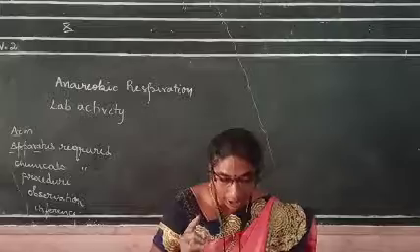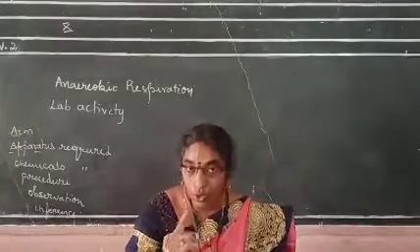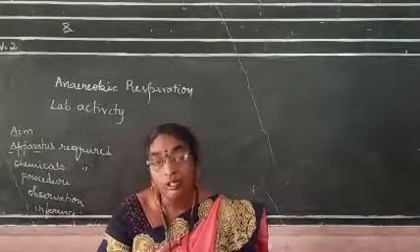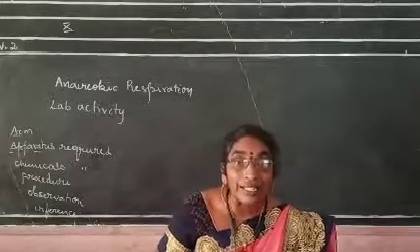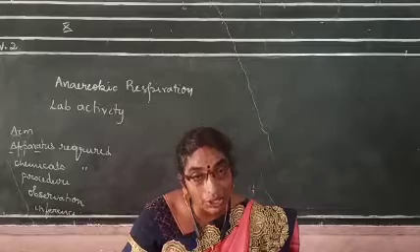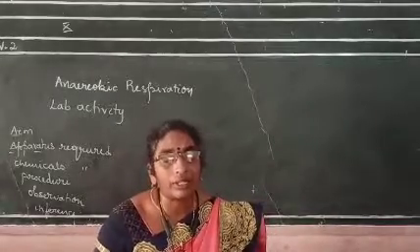You understood? Here the test tube: when the glucose is burnt with the help of the Bunsen burner or spirit lamp, it releases carbon dioxide, and the carbon dioxide changes the bicarbonate solution into milky white.